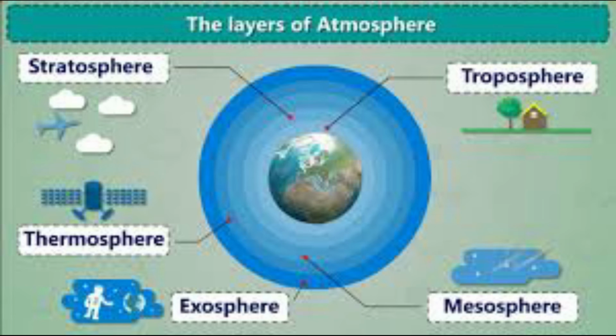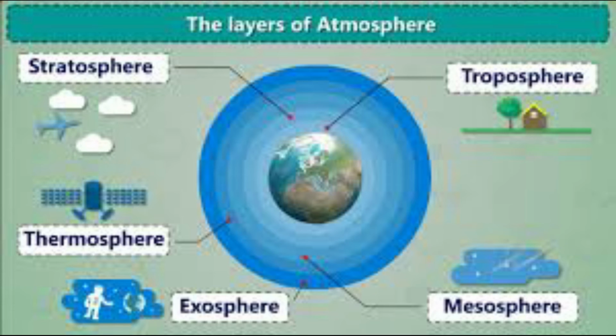Now children, the troposphere is the lowest layer, which extends up to a height of 18 kilometers at the equator and 8 kilometers at the poles, and it is the only part of the atmosphere which supports life. At the outer boundary of this layer, the temperature falls to minus 58 degrees C, and after that it starts rising.